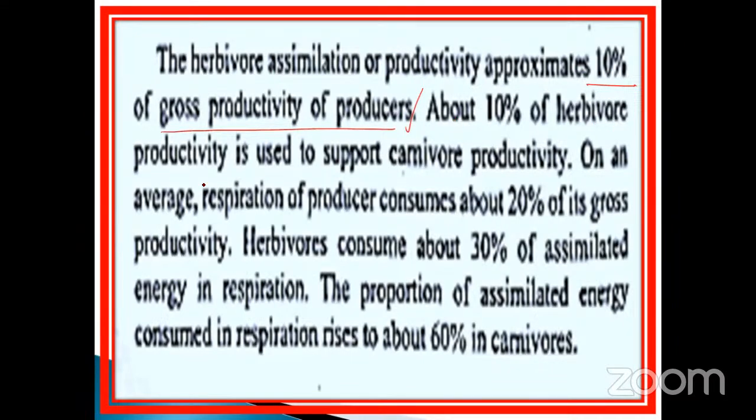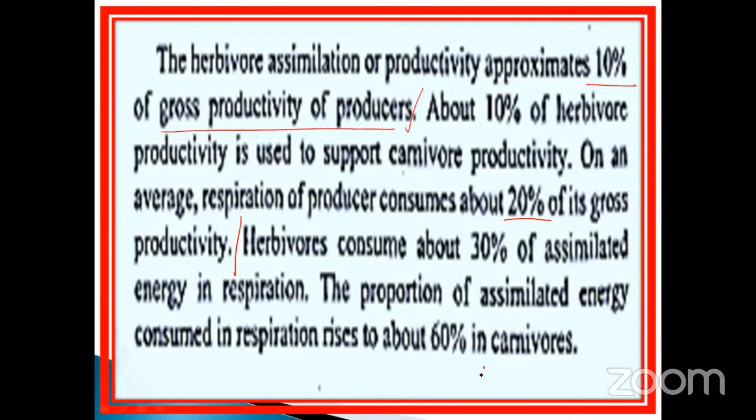About 10% of the herbivorous productivity is used to support carnivorous productivity. An average producer's respiration consumes about 20% of its productivity. Herbivores consume about 30% of assimilated energy in respiration. The proportion of assimilated energy consumed in respiration rises to about 60% in carnivores.